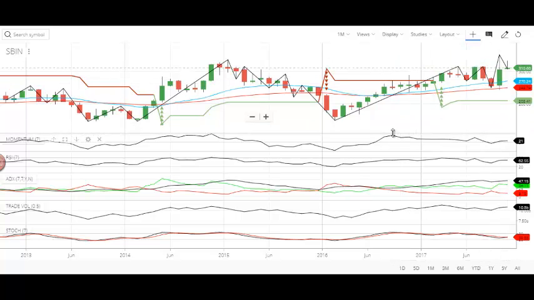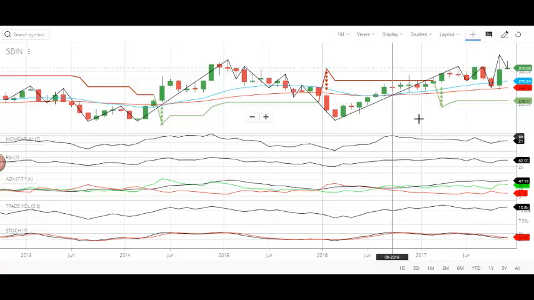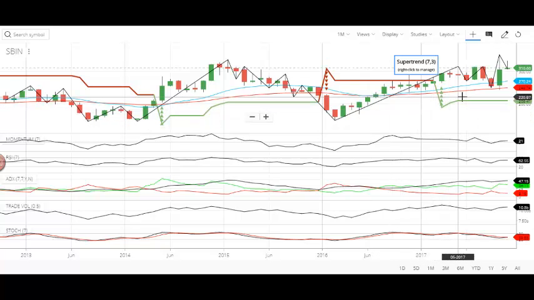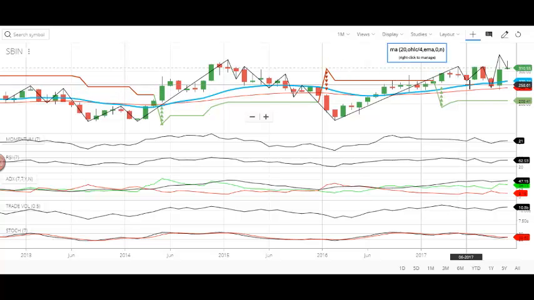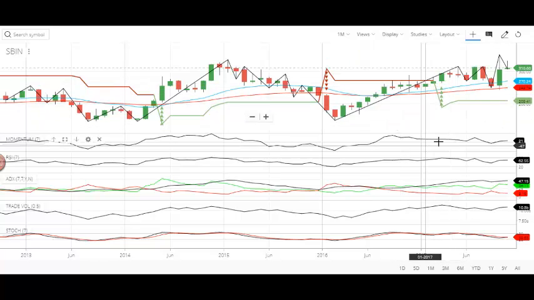Let's see what sort of guiding points are thrown by the indicators. Before moving to the graphs, I would like to have a look at the moving average. The stock already crossed its 20 and 50-day moving average, and right now, as I already told you, it is under the influence of a positive super trend mode. Very good. And let's look at the momentum.